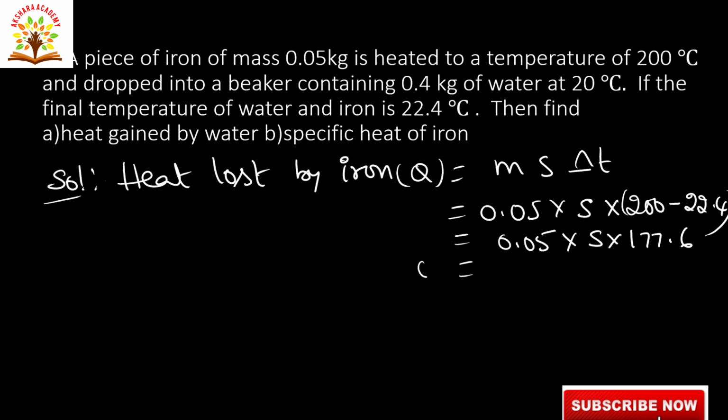After multiplication we are getting 8.88 s, where s means specific heat of iron, in joules.